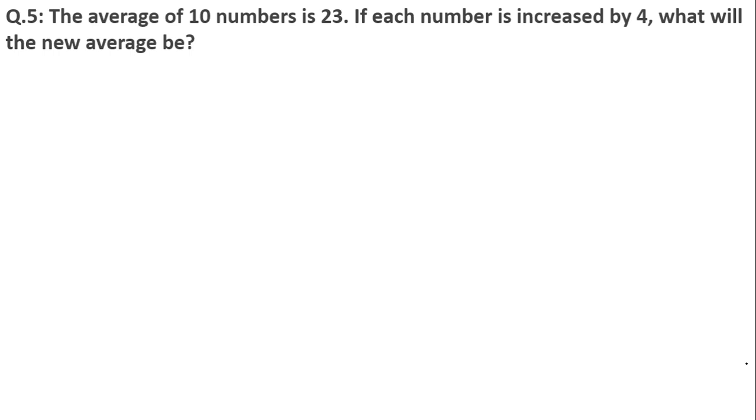The average of 10 numbers is 23. If each number is increased by 4, what will be the new average? Now, average of 10 numbers is given. n's value is equal to 10 and average value is equal to 23. We have to find the sum first. So what will be the sum?